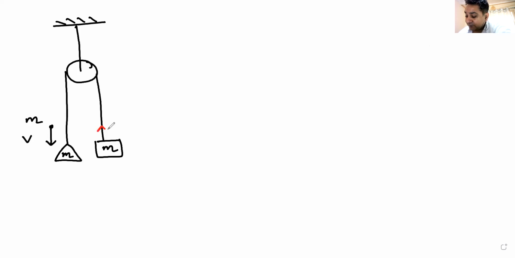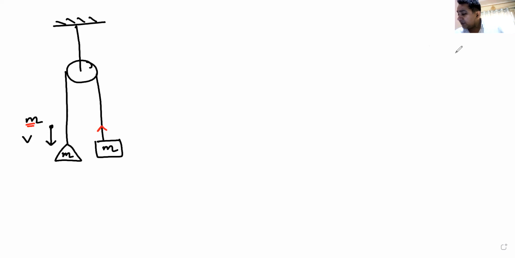Since this block M is going to stick to the pan, this pan will try to move down. Now there will be an impulsive force between the particle and the pan.